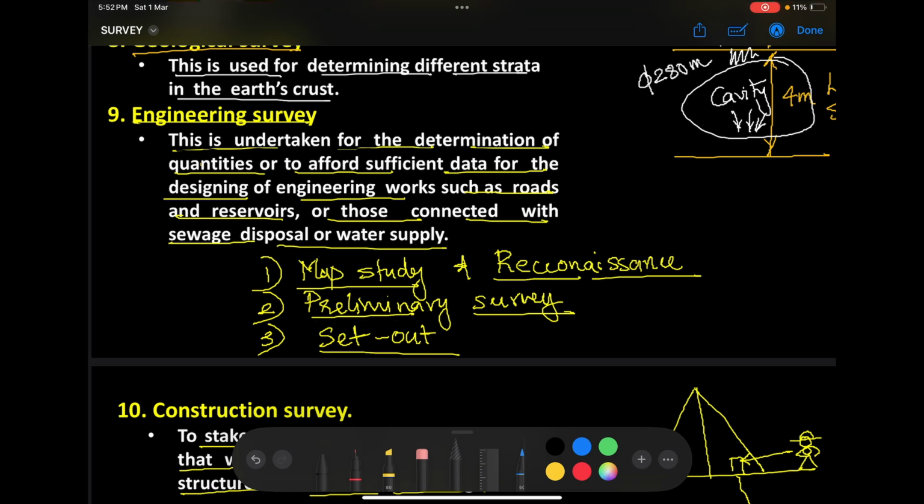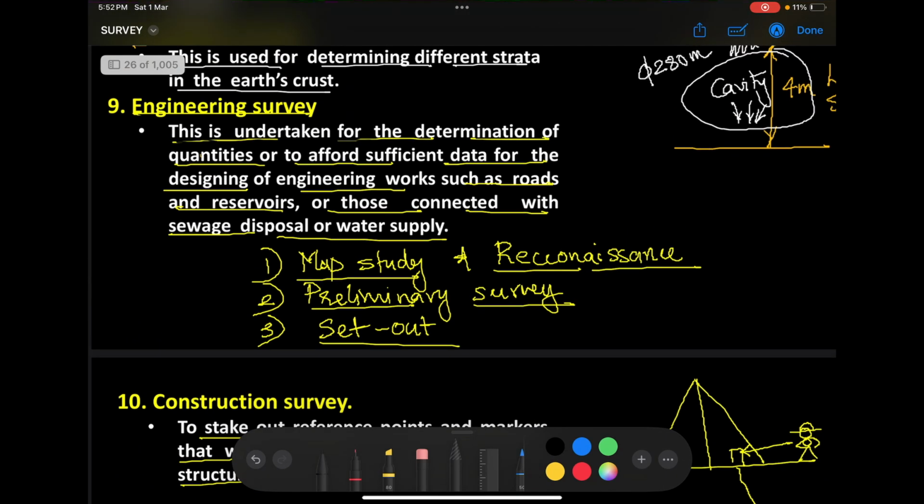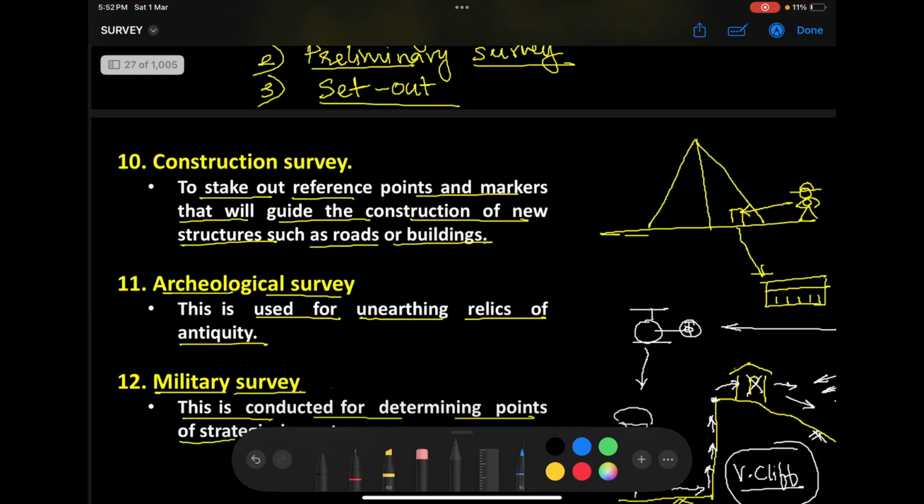Go do site visit, go do actual surveys, make the design and put that plan of the design onto the field. So these are the different works involved in our engineering surveys. That's it. Now, once the engineering surveying is completed, what happens? We set out the position of the different columns on the field. The moment the setting out work is completed, who will come to the field? The JCB will come to the field and start digging foundation for starting the construction.